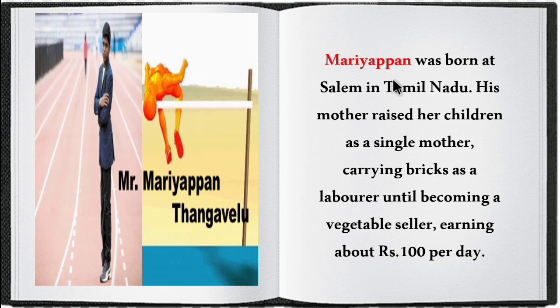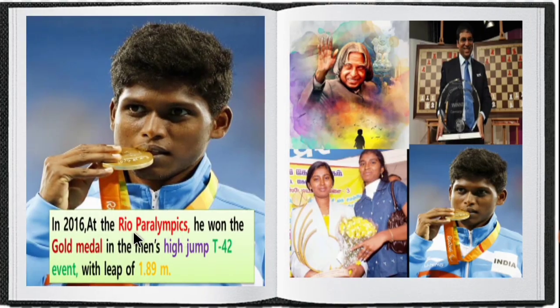Next one is Mariyappan. Mariyappan was born at Salem in Tamil Nadu. His mother raised her children as a single mother, carrying bricks as a laborer until becoming a vegetable seller, earning about rupees 100 per day. In 2016, at the Rio Paralympics, he won the gold medal in the men's high jump T42 event with a leap of 1.89 meters. So children, these are all personalities in the society who succeeded in their lives even though they had a lot of obstacles.